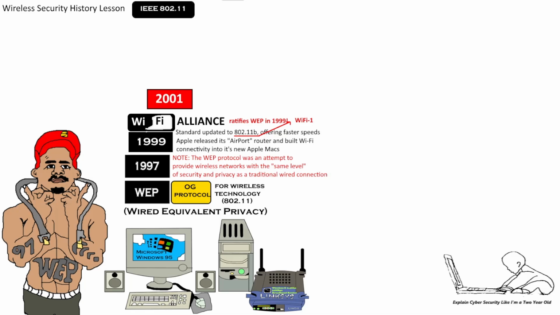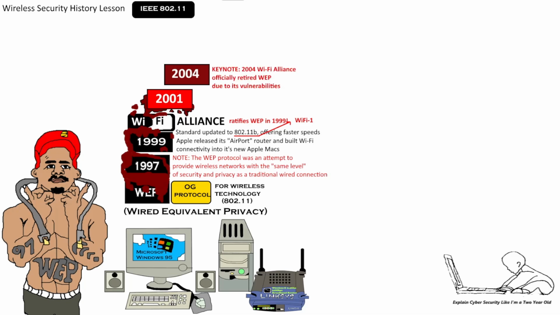Now, fast forward to the year 2001, which changed the Wi-Fi game. You see, significant flaws were discovered in the WEP protocol, demonstrating it could easily be cracked or hacked. And obviously this was not good publicity for the Wi-Fi Alliance, who officially retired the WEP protocol due to these vulnerabilities in 2004. Now, you may be wondering what actually technically killed WEP, and this will be explained in a moment because this is a proper gangster channel.